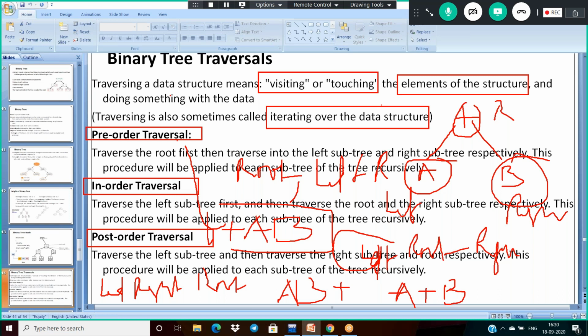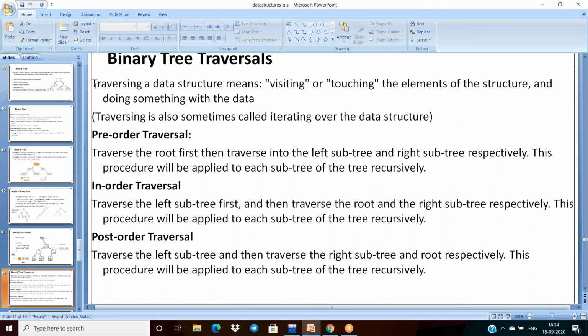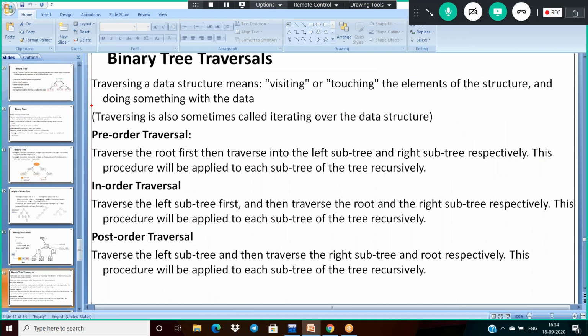Let us see the definition of all these. During pre-order traversal, what do we have to do? First, traverse the root, we visit the root first. Then traverse into the left subtree.